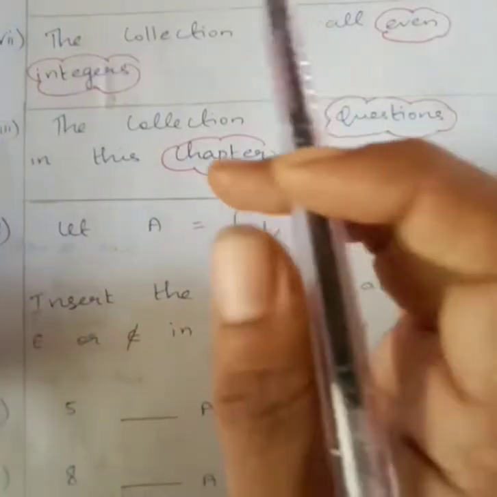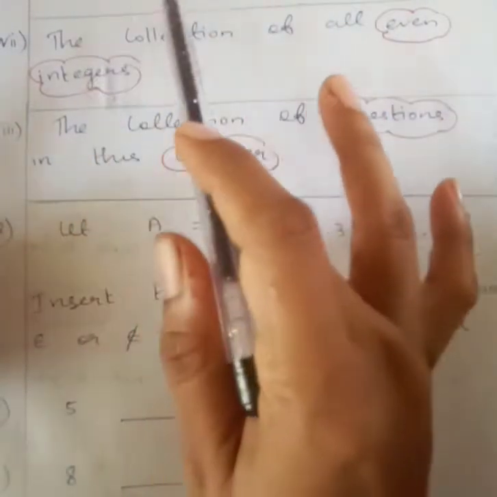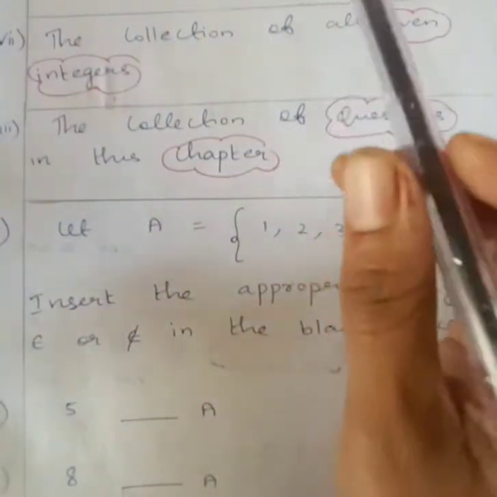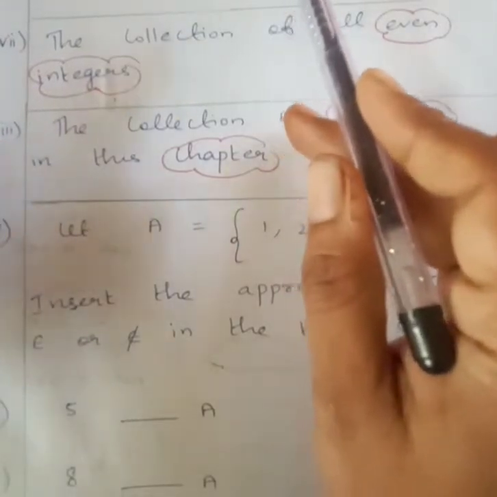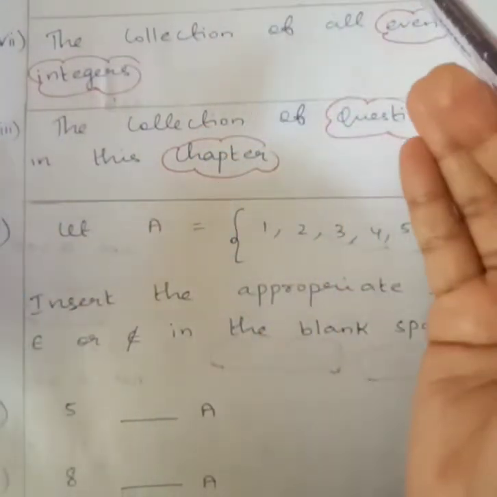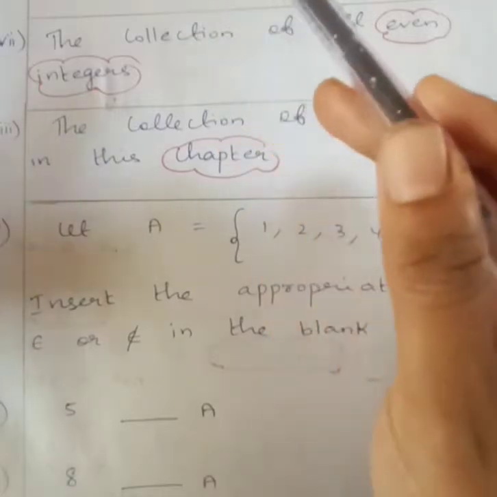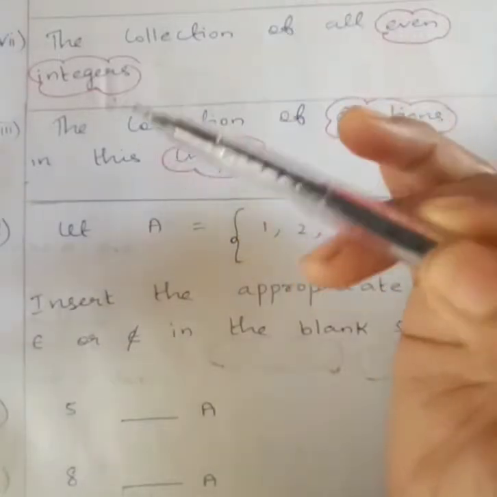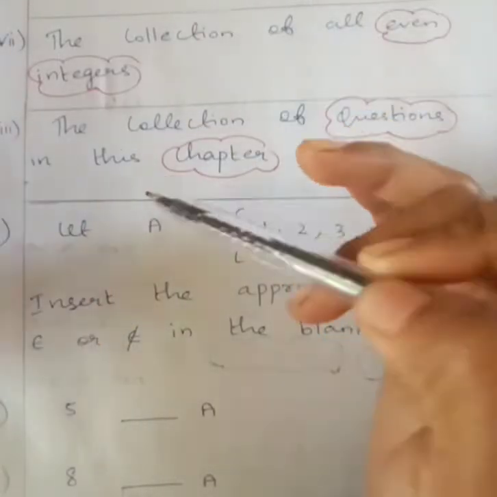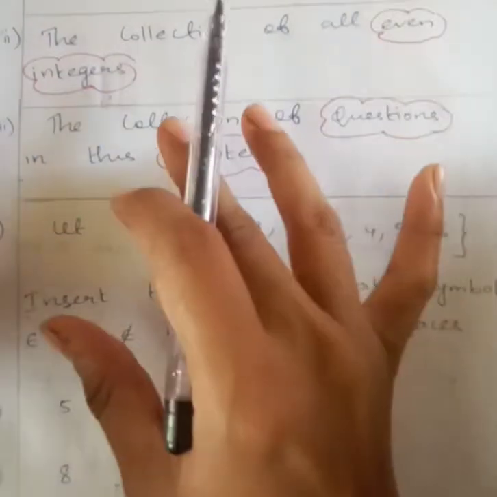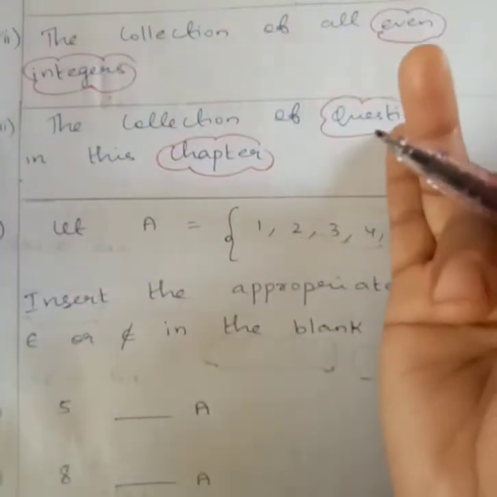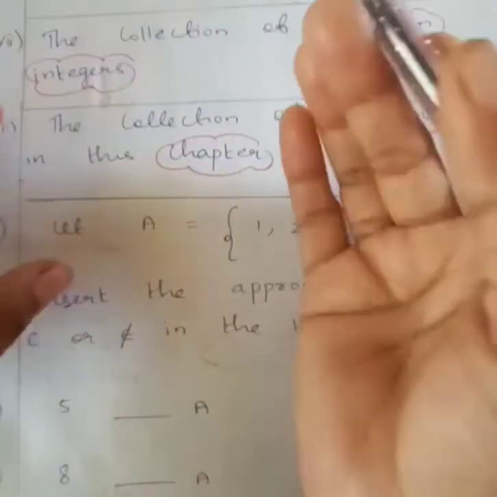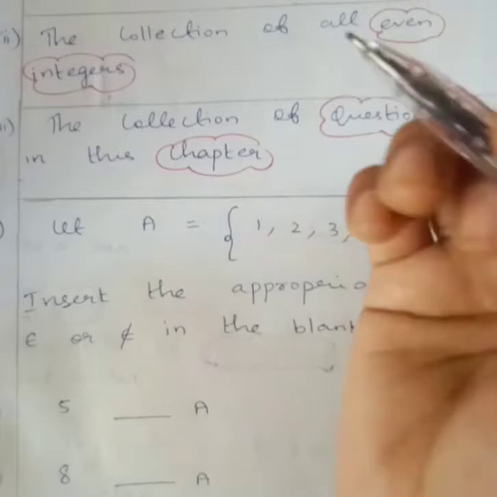See this question. A collection of novels written by the writer Munshi Premchand. Here, this question is very twisted. Suppose they had given a collection of 10 best novels, it would not be a set, because the best 10 novels will be different for different persons. But here they are asking only the novel names. So all the books or novels written by him will come under this collection. So anyone can collect that. So it is a set.